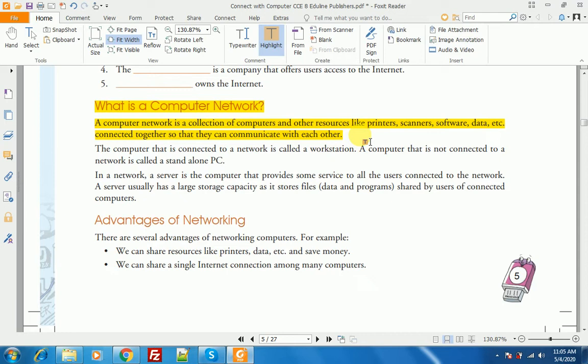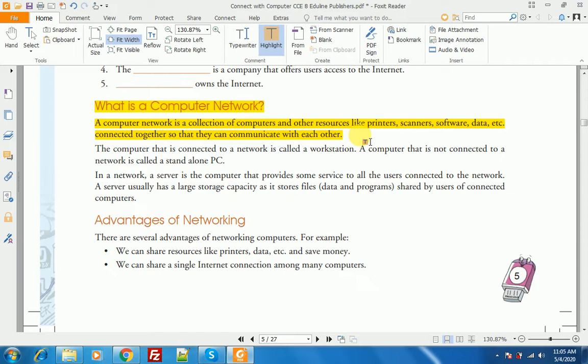Suppose that you have a single printer and you have 5 computers, so you can share the single printer among the 5 computers. So all the computers can use the printer.